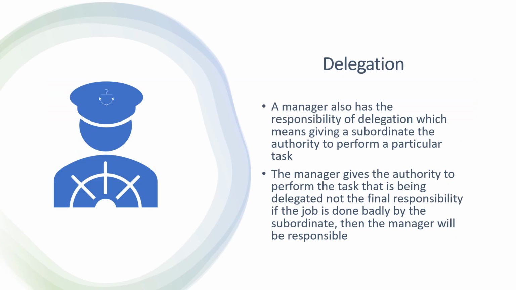Delegation. A manager also has the responsibility of delegating, which means giving a subordinate the authority to perform a particular task. So the manager will give the authority to perform the task that is being delegated, not the final responsibility. So if the job is done badly by the subordinate, the manager is still responsible.